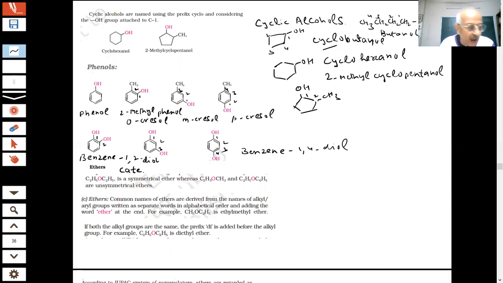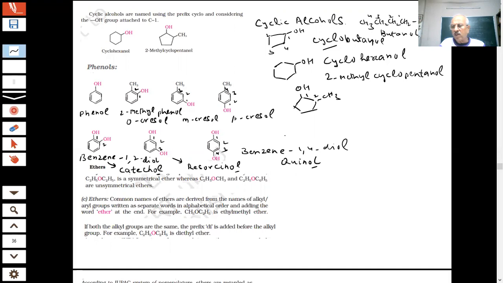This is called catechol. This is the common name of this. This one is called resorcinol. But you see, the last letter is OL because they contain the OH group. And this is called quinol. So these are some of the common names and IUPAC names of alcohols, students.